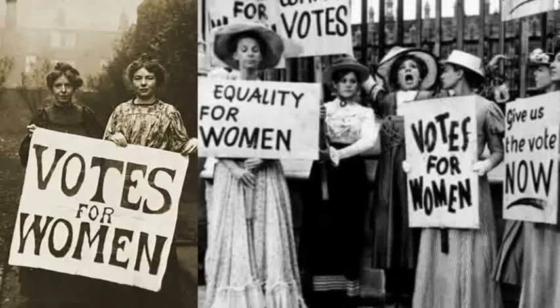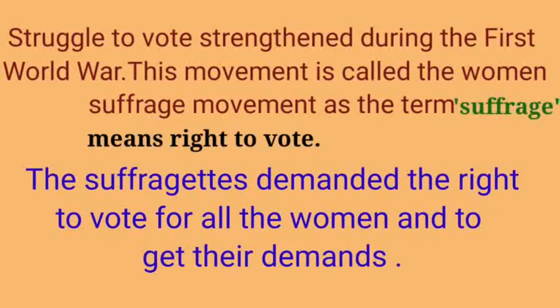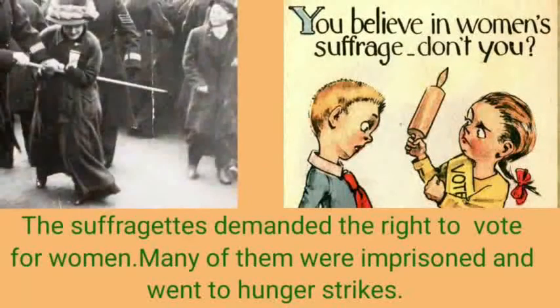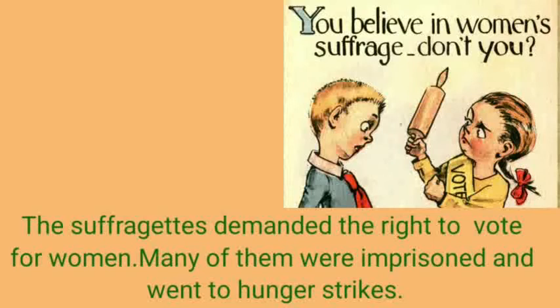But in USA and Europe, women and discriminated people were not allowed to vote, and this led to a struggle for the vote that strengthened during the First World War. This movement is called the women's suffrage movement, as the term suffrage means the right to vote. The suffragettes demanded the right to vote for all women, and many of them were imprisoned and went on hunger strikes. And this led to some changes.